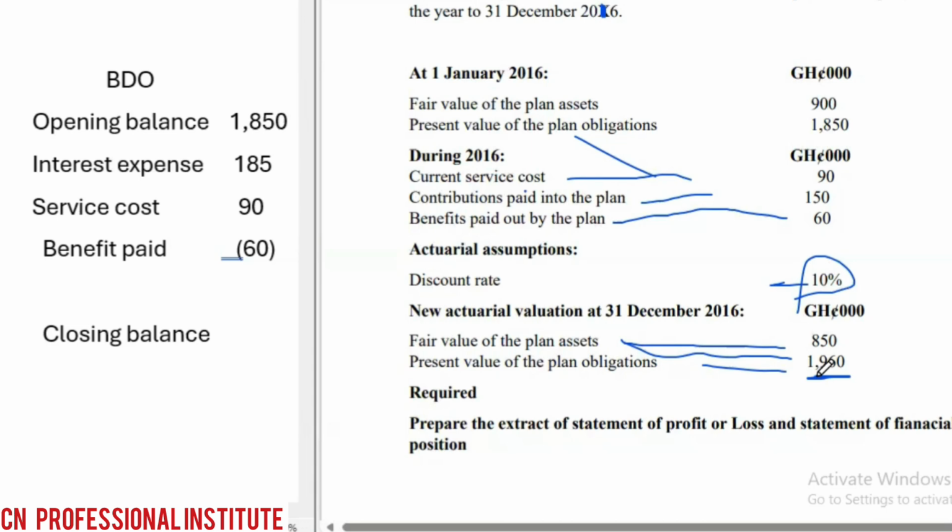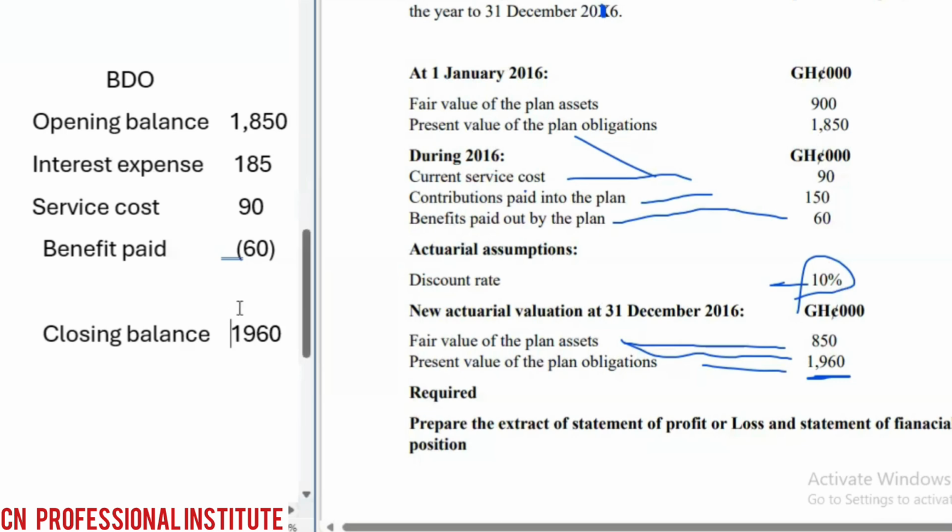I have 2,065. That's after doing this plus this minus this. So this is the liability we have calculated. But the actuary is saying the closing liability is 1,960. So when you compare, our liability is 2,065, but the actuary is saying it is 1,960.